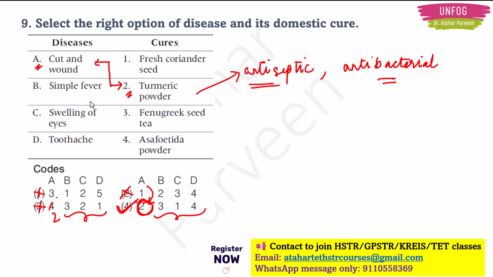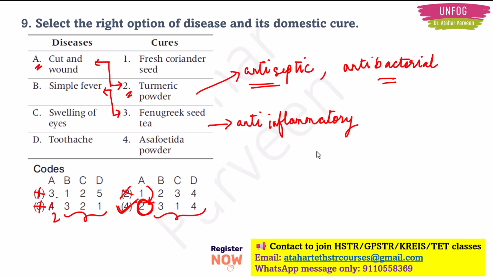Okay. So next we have is simple fever. In simple fever we have very high temperature also, right? So we need something that will relax our body. So that relaxation is brought about by fenugreek seed teas. So fenugreek seed teas have anti-inflammatory properties. Anti-inflammatory properties means we have high temperature and body is weak, no?